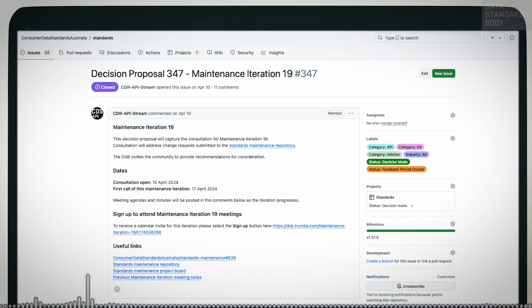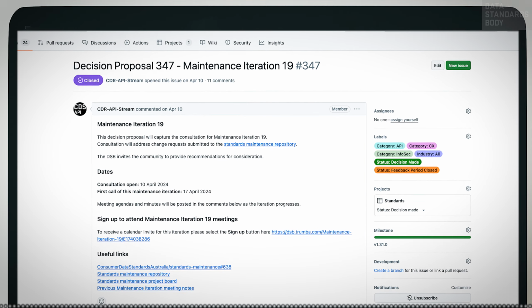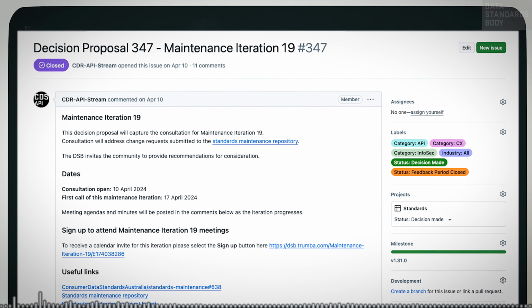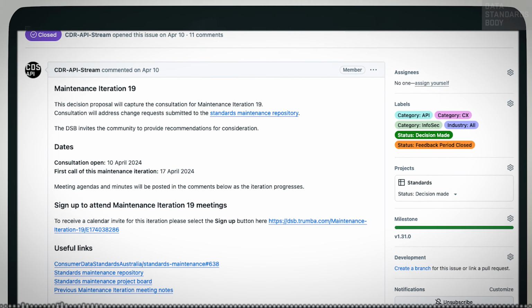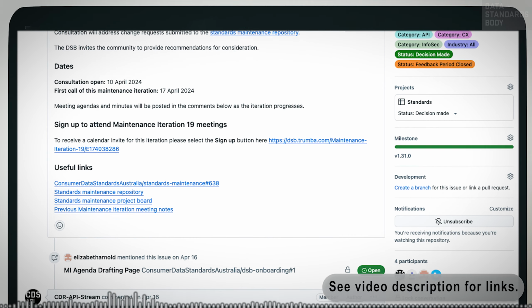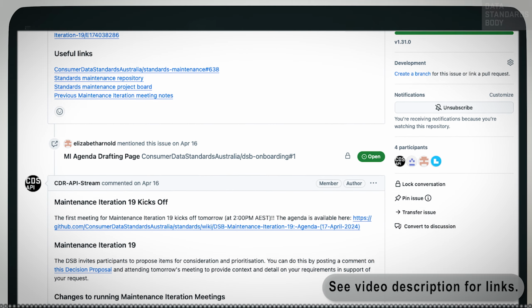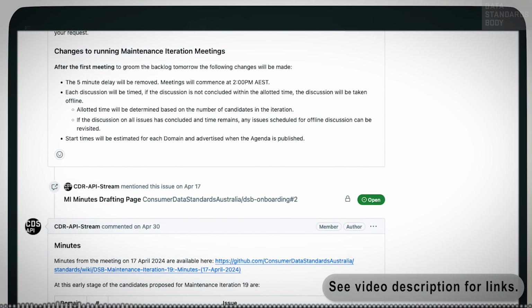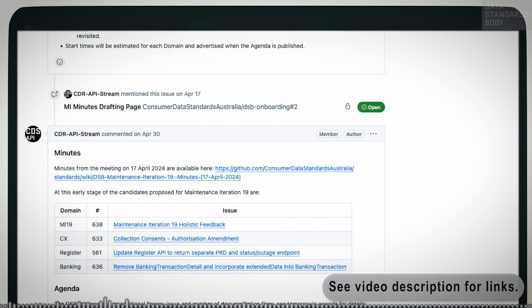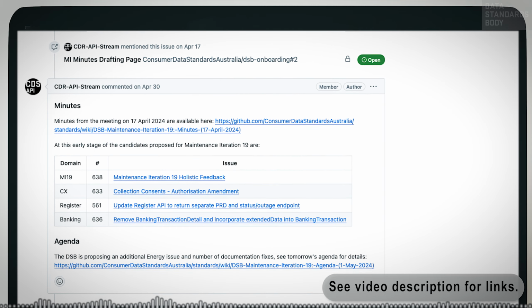That concludes this summary of the changes in Maintenance Iteration 19, resulting in Consumer Data Standards 1.31.0. Other issues were deferred to MI20 or later, or were discussed, but no associated change was proposed. For full details of these changes, refer to the MI19 12th of June 2024 minutes, the issues linked from the minutes, Decision 347 linked from Decision Proposal 347, the Consumer Data Standards version 1.31.0 change log.